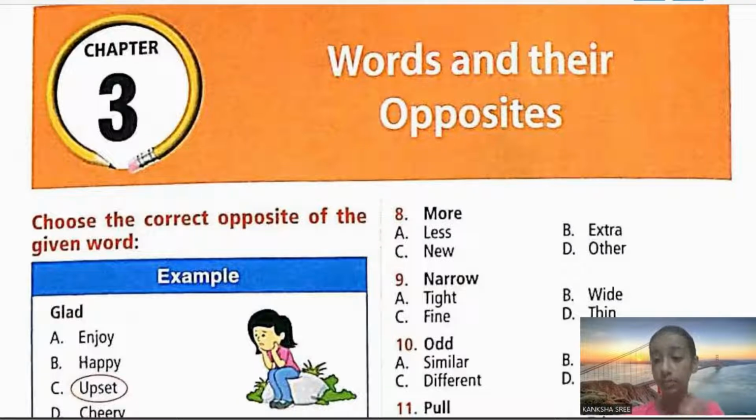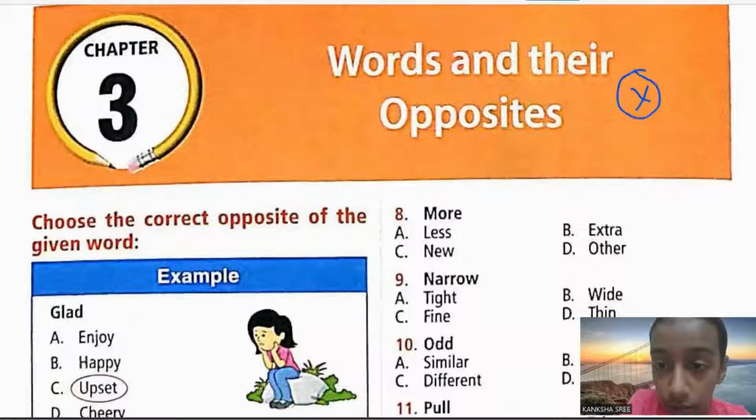Now you may ask me, what are antonyms? It's a very simple one. I will tell you what antonyms are. Finding the opposite word of the given word is called antonyms. Like, she is happy, but he is sad. So what is the opposite of happy? Sad.